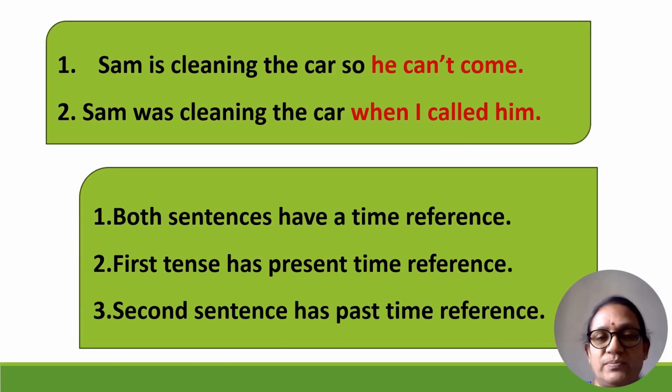Study this slide now. The first sentence says, "Sam is cleaning the car, so he can't come." Now, a fixed time is not given, but the expression "he can't come" tells us that this is a present time reference. So, we'll use "is cleaning." Let us look at the second sentence. "Sam was cleaning the car when I called him." When I called him. I have not called him now. I called him in the past. And that time he was cleaning.